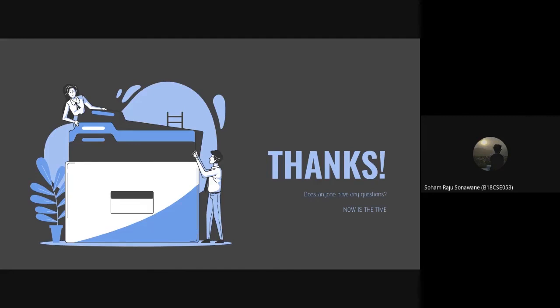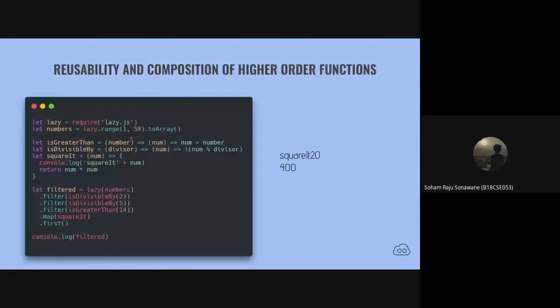What is num in the nested function example? Which one exactly? This one, right? Okay. So this is the number that is being iterated upon by the filter method.